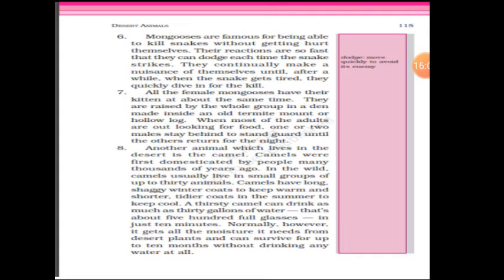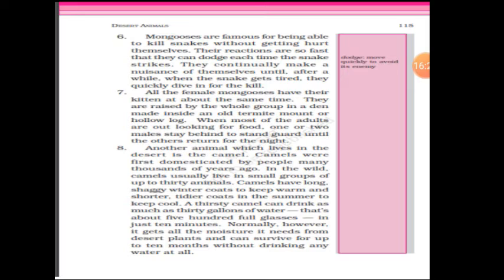All the female mongoose have their kittens at about the same time. They are raised by the whole group in a den made inside an old termite mound or hollow log. Termite means the insect which eats wood. When most of the adults are out looking for food, one or two males stay behind to stand guard until the others return from the night.